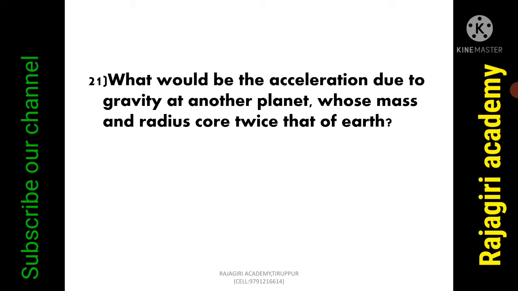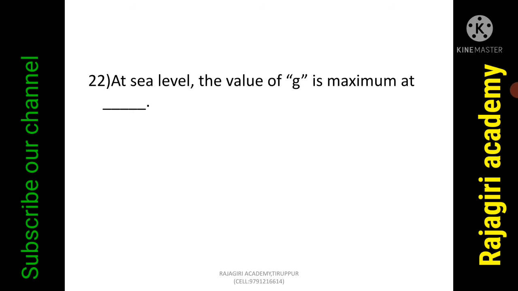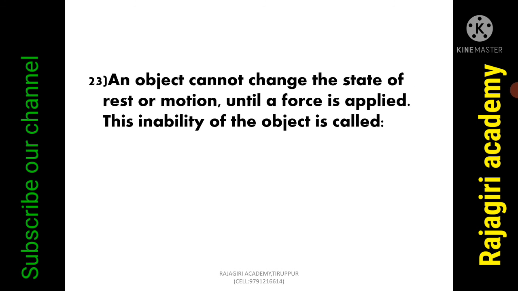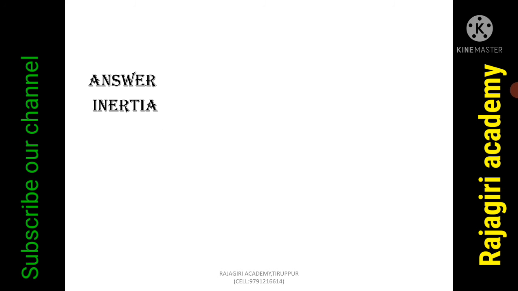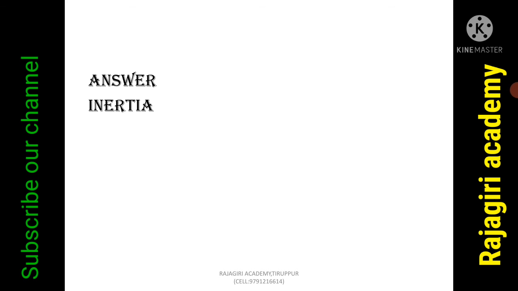What would be the acceleration due to gravity at another planet whose mass and radius are twice that of Earth? g by 2. At sea level, the value of g is maximum at the pole. An object cannot change its state of rest or motion until a force is applied. This inability of the object is called inertia. The ability of a body to maintain its state of rest or motion is called inertia.